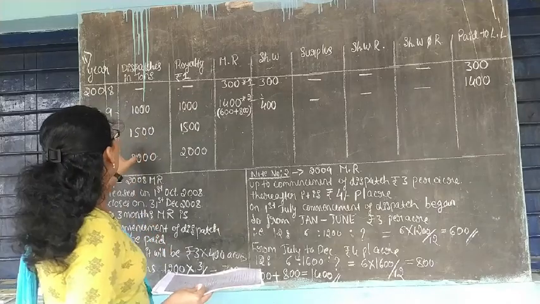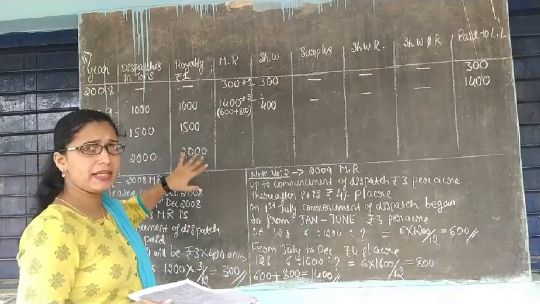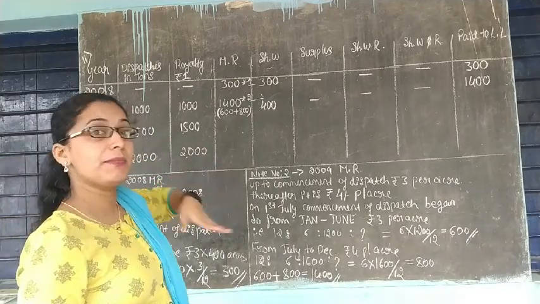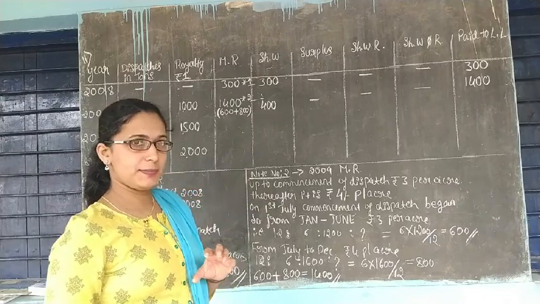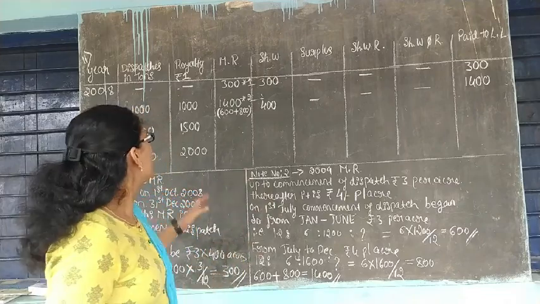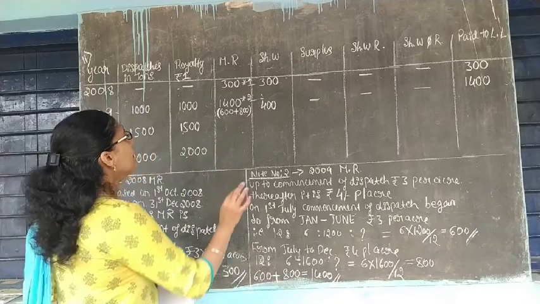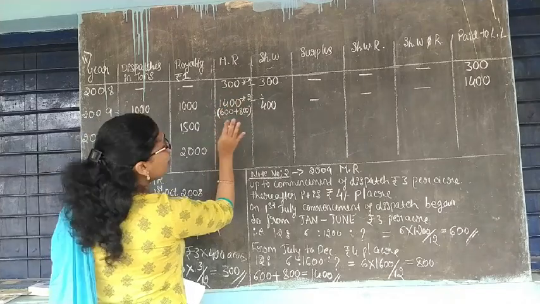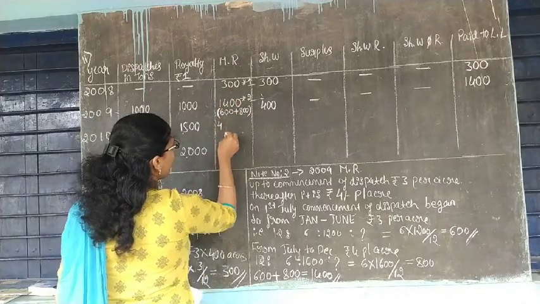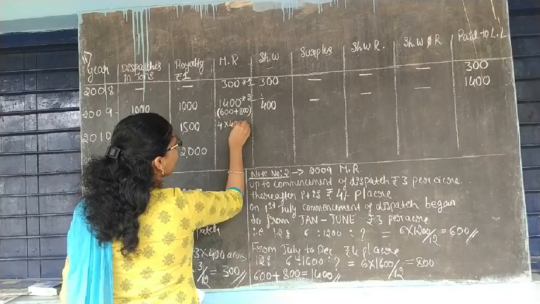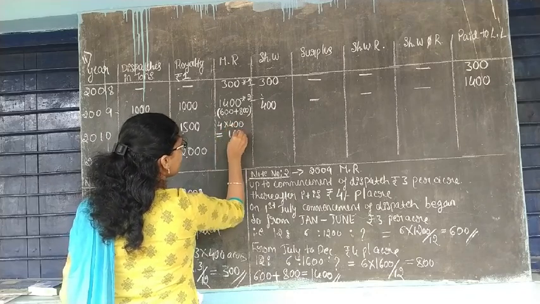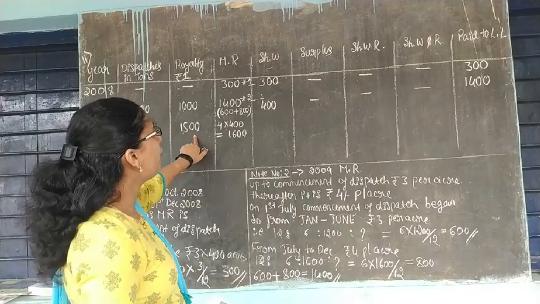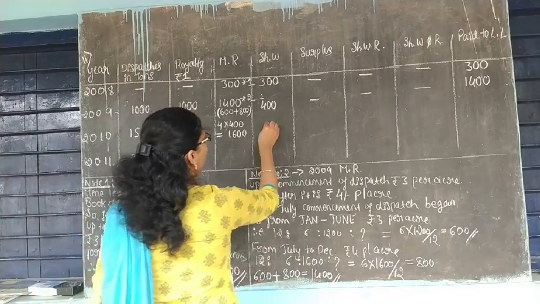Minimum rent here: from January it has begun to dispatch in 2010, and it continues up to December. There is commencement of dispatch, meaning they are extracting the output. So this year, the total amount you are going to pay, there is no need to split. Total minimum rent means 4 rupees per acre into 400 acres, that is equal to 1600 rupees you have to pay. But how much amount do you have? 1500. So short working of 100 rupees.